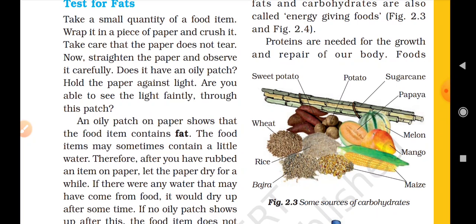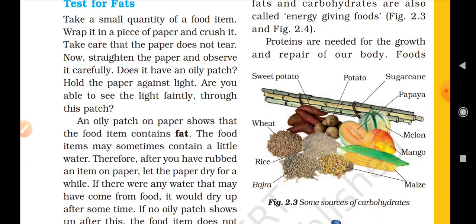So, what does that indicate? That indicates that the food item contains oil in it, and oil indicates the presence of fat in the food item. When oil is on the paper, we will be able to see the light faintly through this patch. Okay, so this was the test for fats.